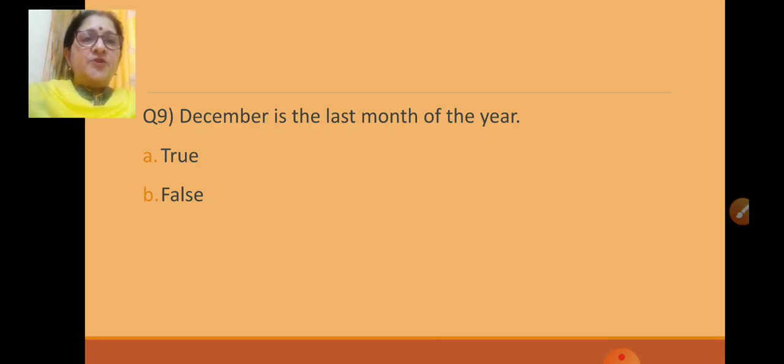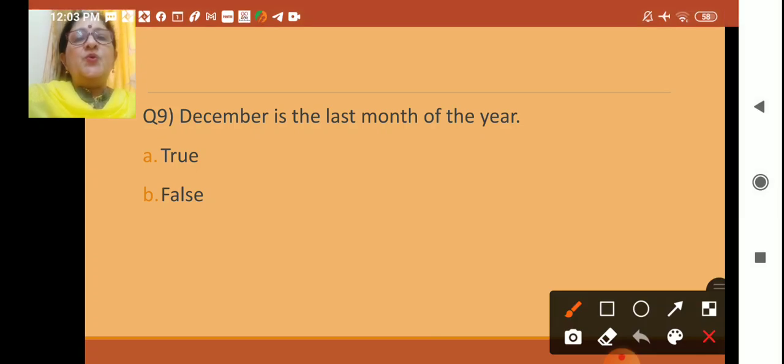December is the last month of the year. How many months are there in the year? There are 12 months in the year. And which is the first month? January, then February, March, April, May, June, July, August, September, October, November, December. Yes. So the statement is true. December is the last month of the year. It is correct. It is true.